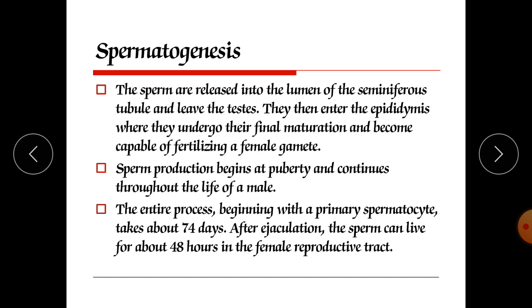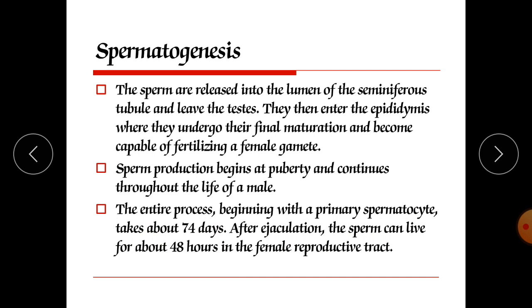Sperm production begins at puberty and continues throughout the life of the male. The entire process, beginning with the primary spermatocytes, takes about 74 days. So in males, from puberty up to death, the male can produce sperm and develop a new offspring, whereas in females, after menopause the production of secondary oocytes stops.